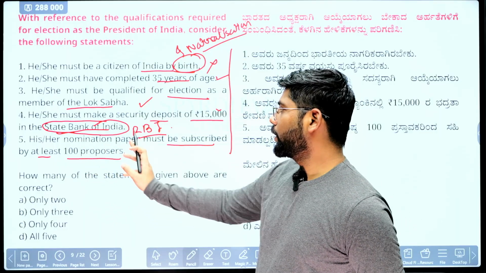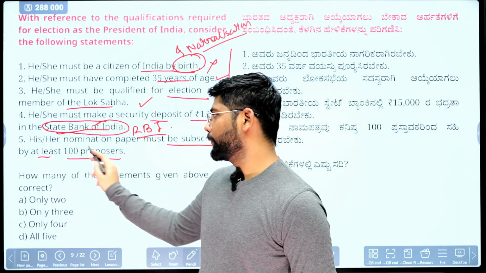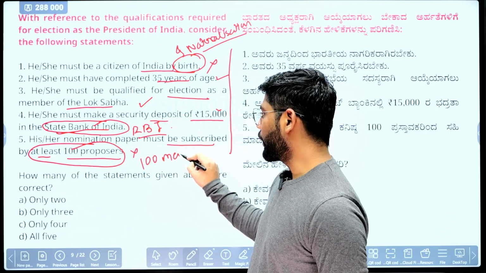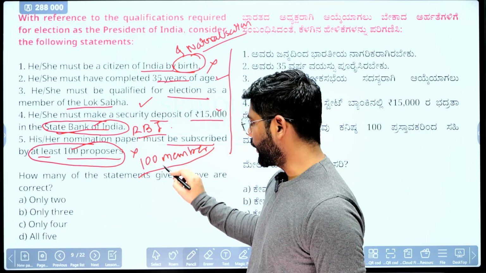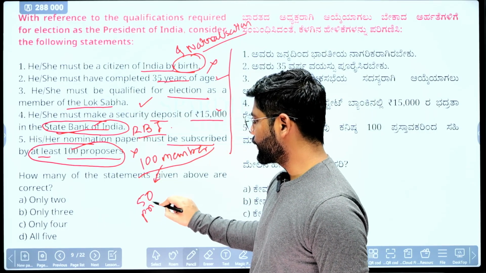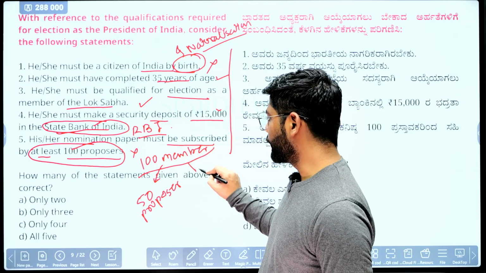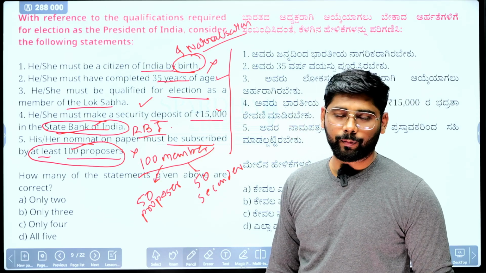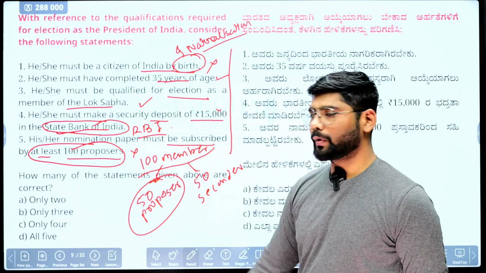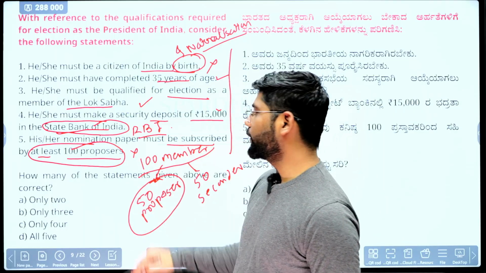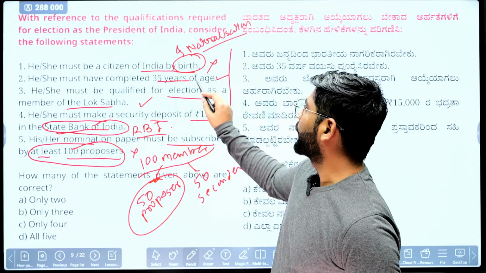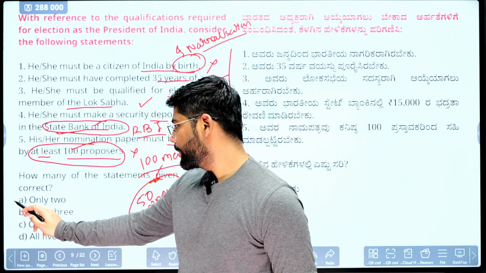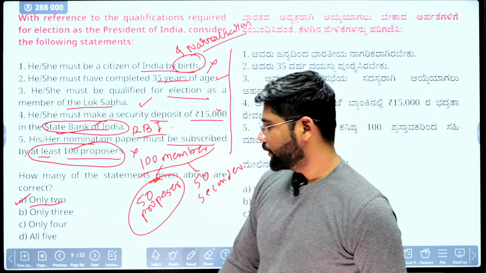Last one, his or her nomination paper must be subscribed by at least 100 proposers. This is wrong, because there should be a total of 100 subscribers, out of which 50 should be proposers and 50 should be seconders. So a total of 100 people need to subscribe, but when it comes to proposers it is only 50, not 100. So this statement is also wrong. They are asking how many are correct. Second is correct, third is correct, and first, fourth and fifth are wrong. So the correct option is A, that only 2 are correct here. Okay, so we'll move towards the next question.